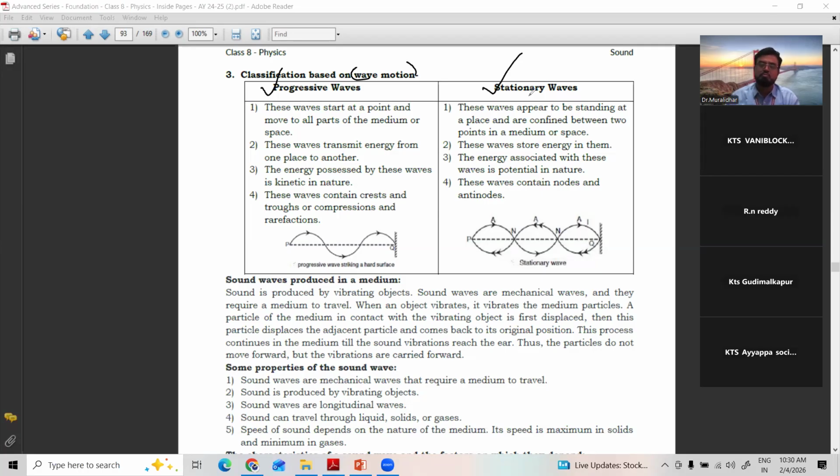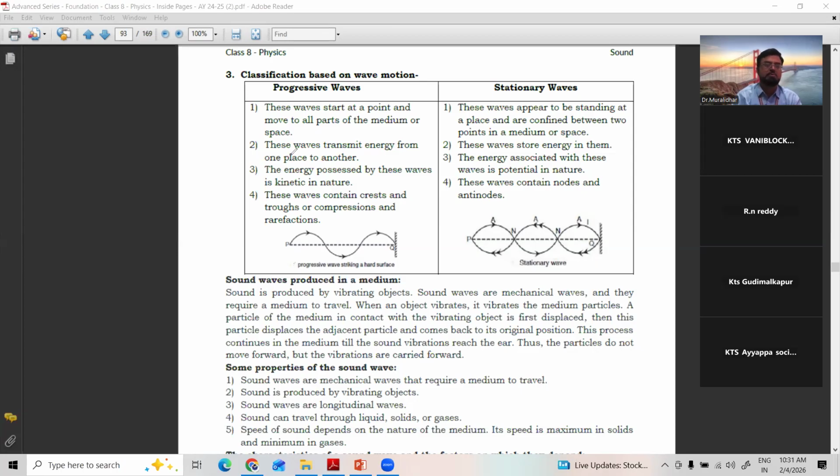See here, you can clearly see these progressive waves keep on moving. Those are the digressive waves. Forward is called progressive, reverse is called digressive. That means they are forming the stationary waves.